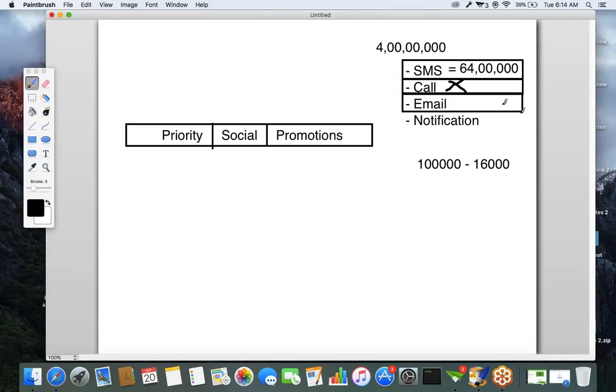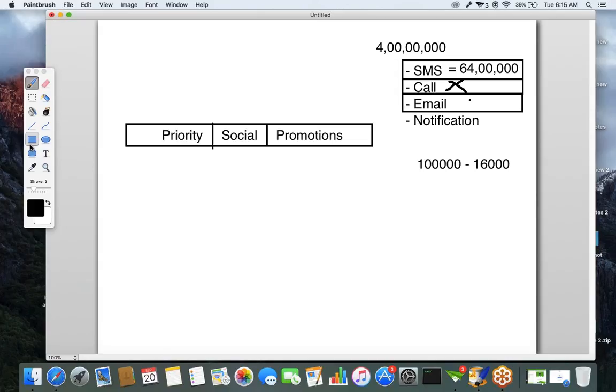So it will not reach the maximum people. It's a free service also. For sending an email, no need to pay any money. That is one thing, but it will not reach the maximum people. So in one approach, it's good: we don't have to pay any money for sending an email. In the second approach, it will not reach the maximum people. Let's see the last approach.